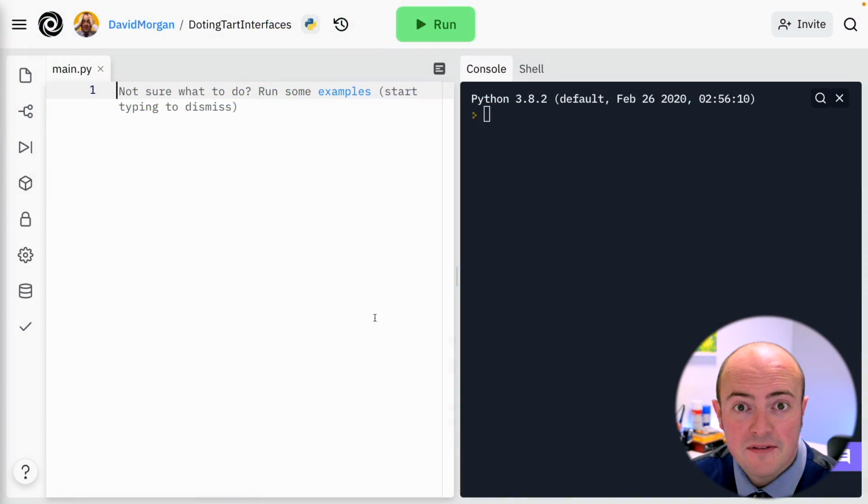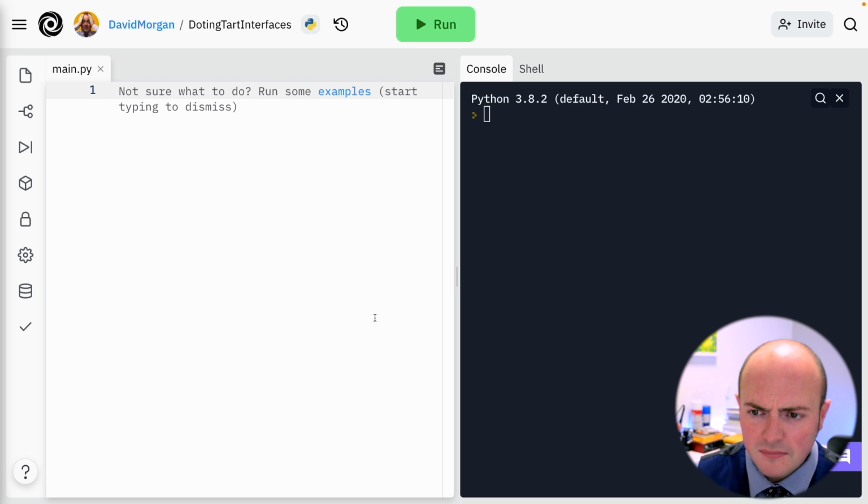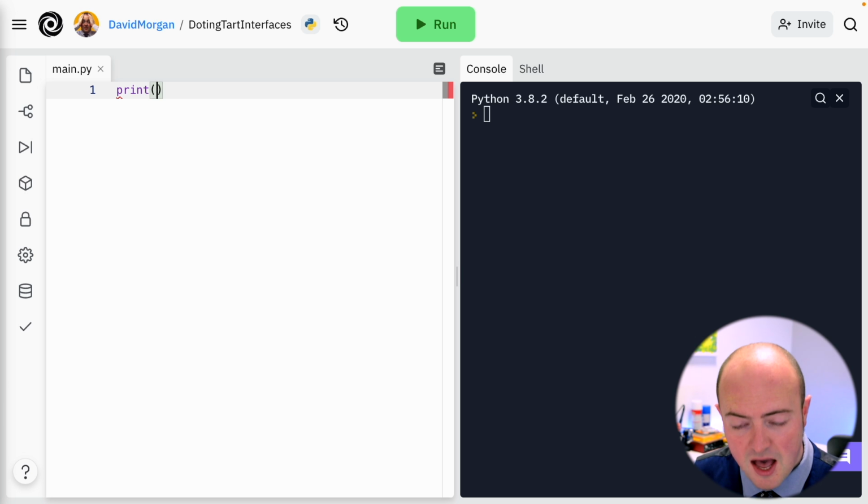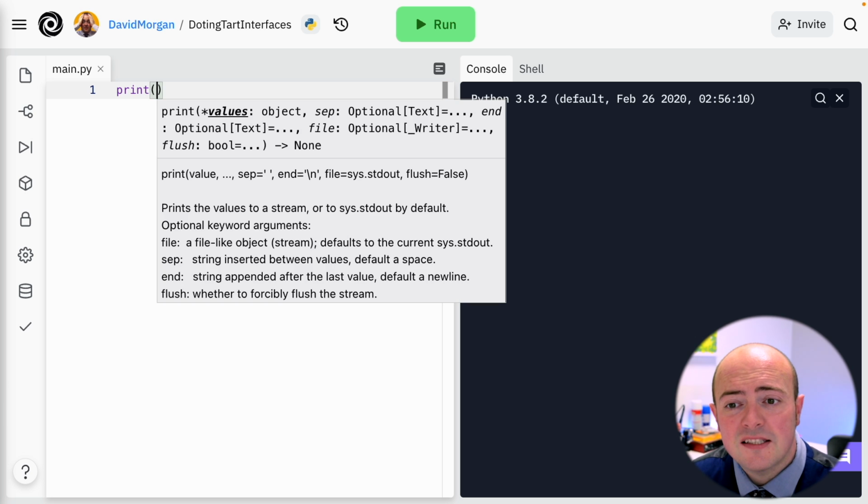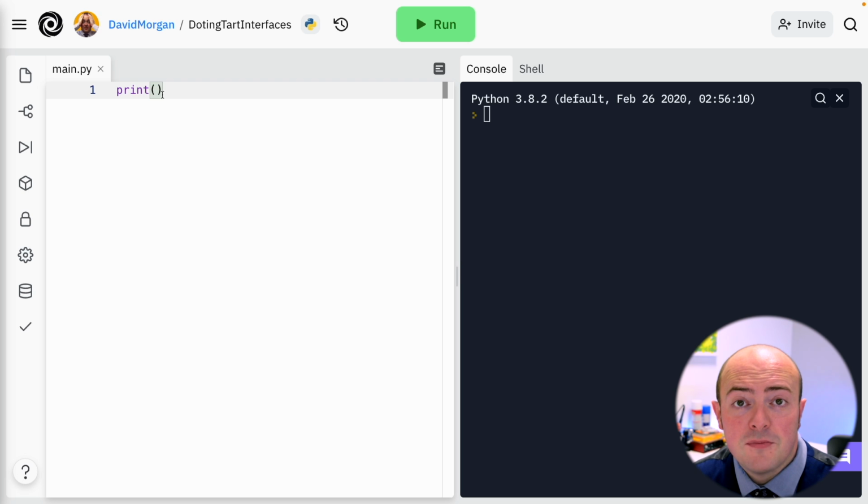Now, if we have a quick look at the repl.it user interface, I've opened up a brand new Python file here, and I'm going to demonstrate that through Python today. On a very simple level, Python works by outputting with a print statement like this. The print statement has brackets, and in those brackets is an argument. That argument really talks to us about what's going to come out of the computer screen.